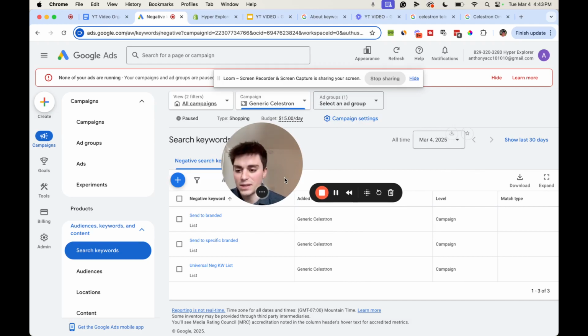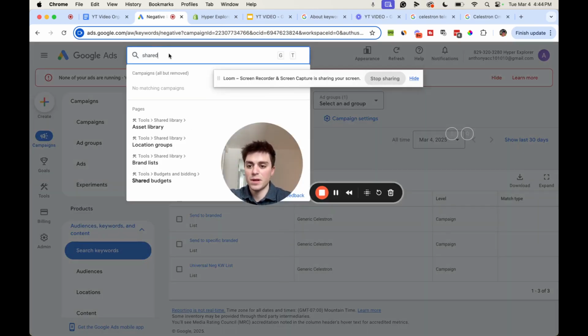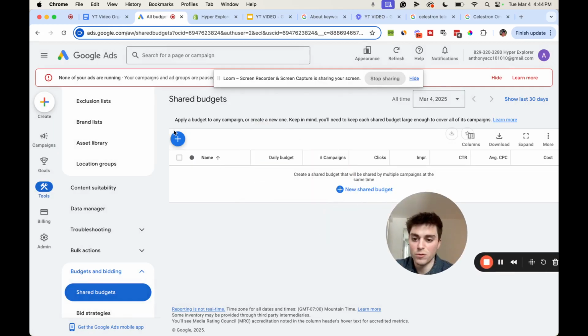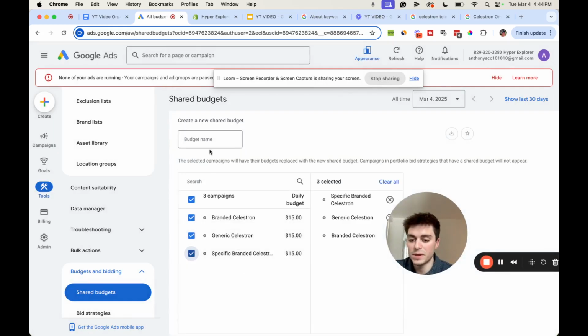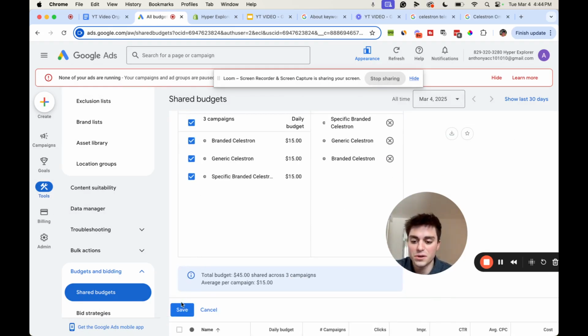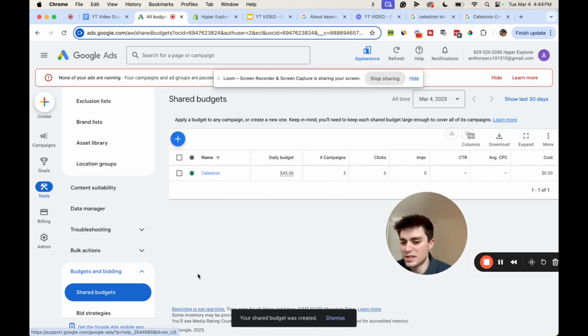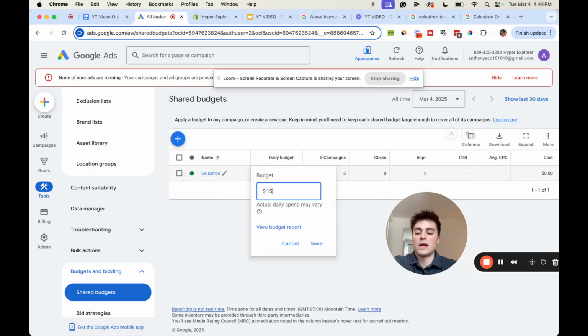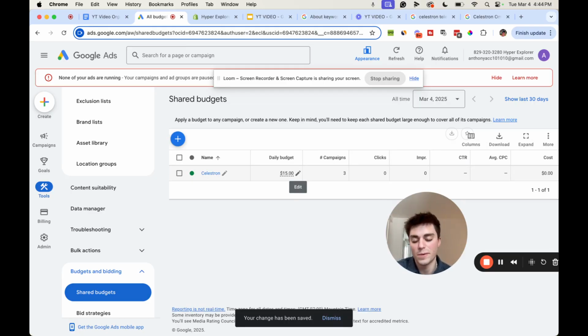We're going to get into the nitty gritty stuff now. For the most part, your campaigns are set up. First things first, we're going to go to shared budgets, and we are going to make a shared budget for each brand. You just made these 3 campaigns. This is going to be its own shared budget named Celestron. I recommend starting at like 15 to 30 bucks a day. You don't want to start too high with Google. It's better to test at a low budget and then scale what's working. So now those 3 campaigns will spend a total of $15 a day no matter what. Whereas if they were all $15 a day campaigns, you might spend $45. Now the cumulative amount those 3 campaigns will spend a day is $15.